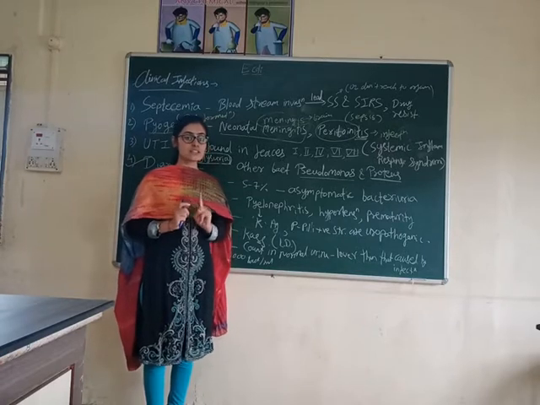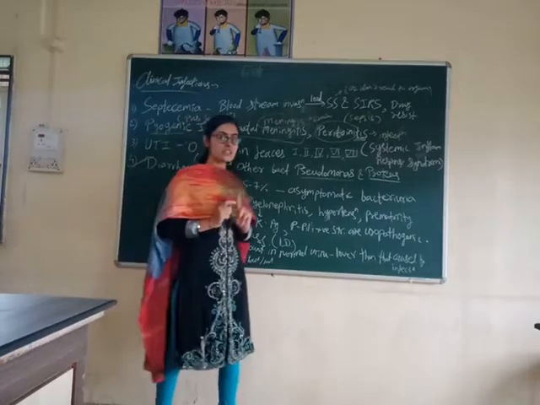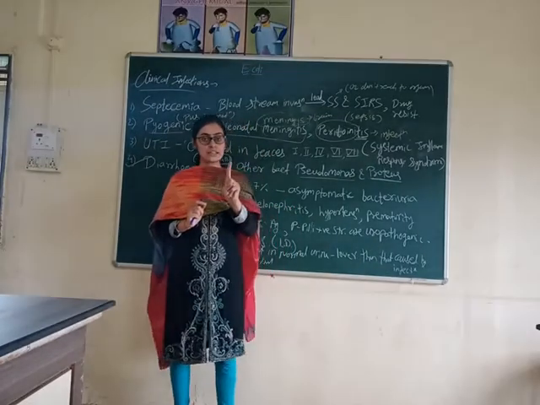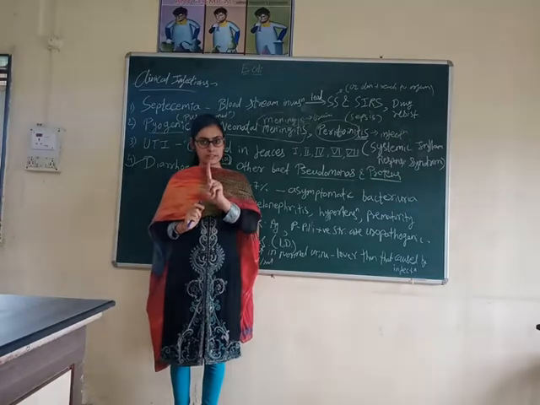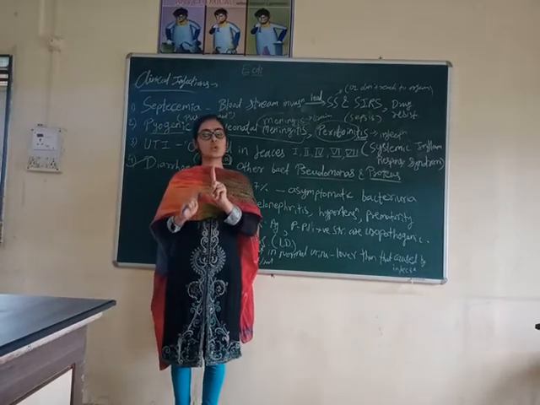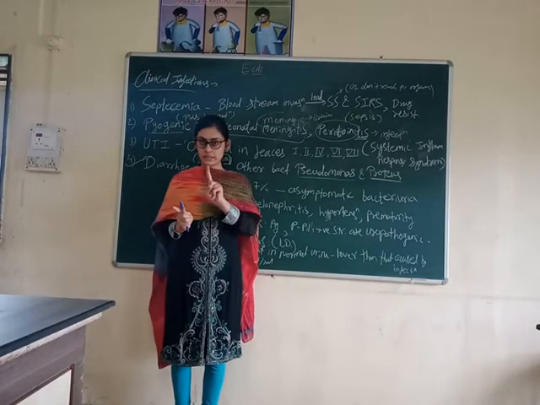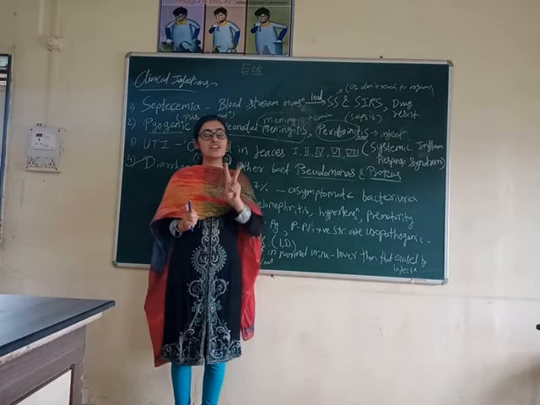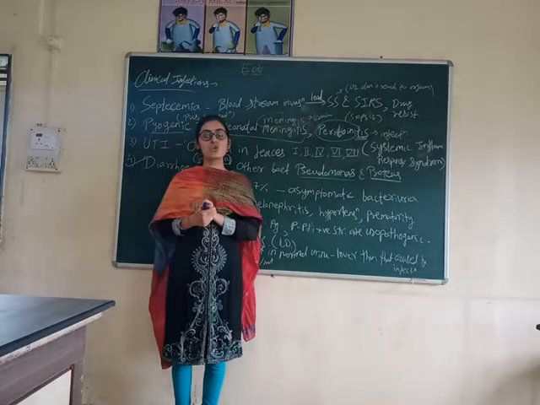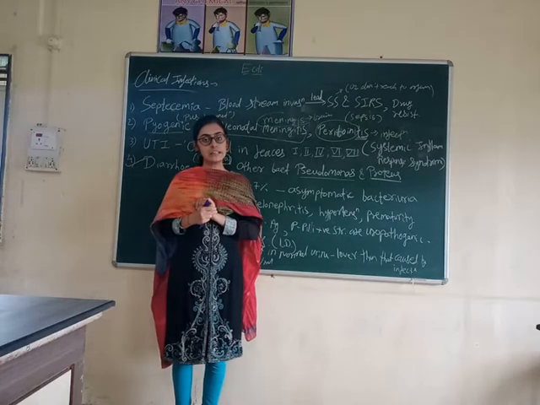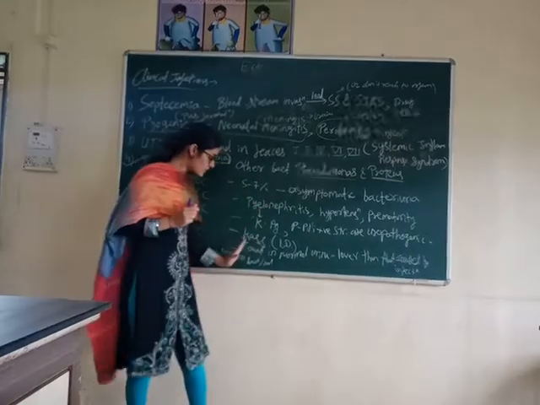Getting my point? The point is normal urine shows absence of pathogenic organism. But when that urine is infected by the UTI, it will show the presence of the pathogenic E. coli.